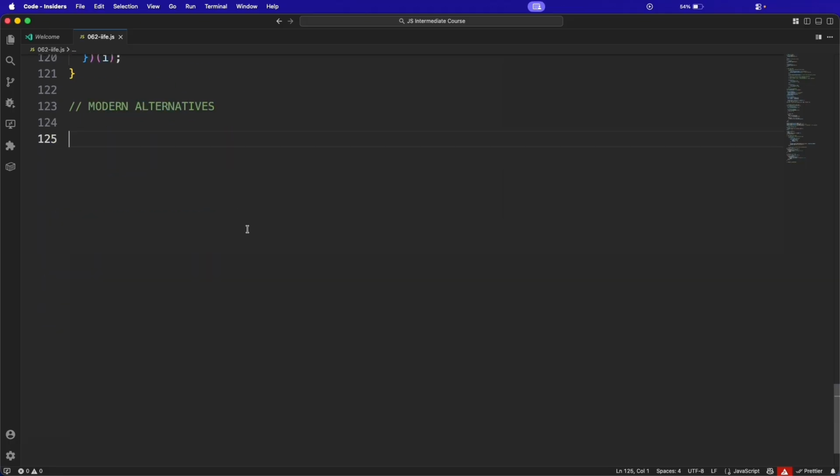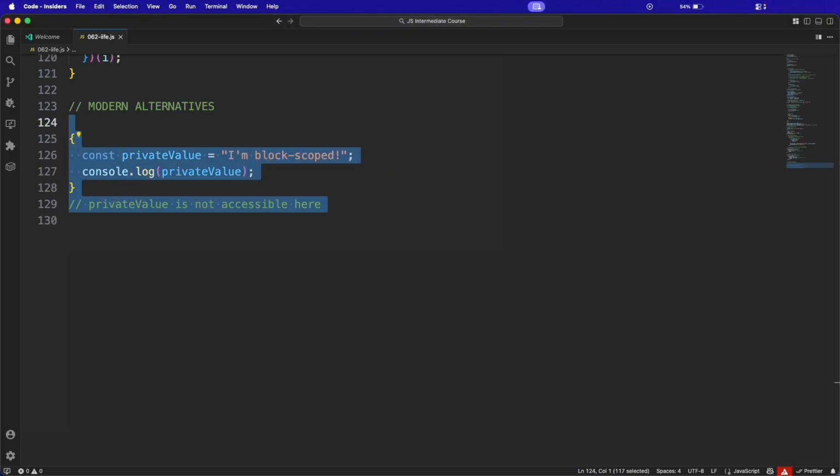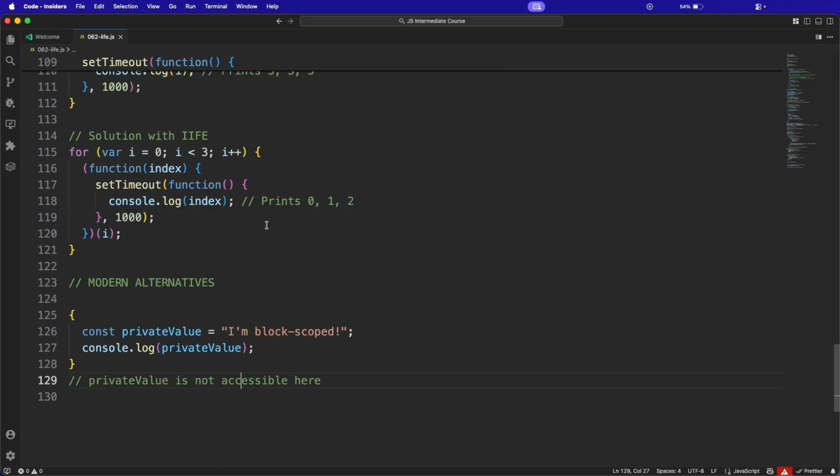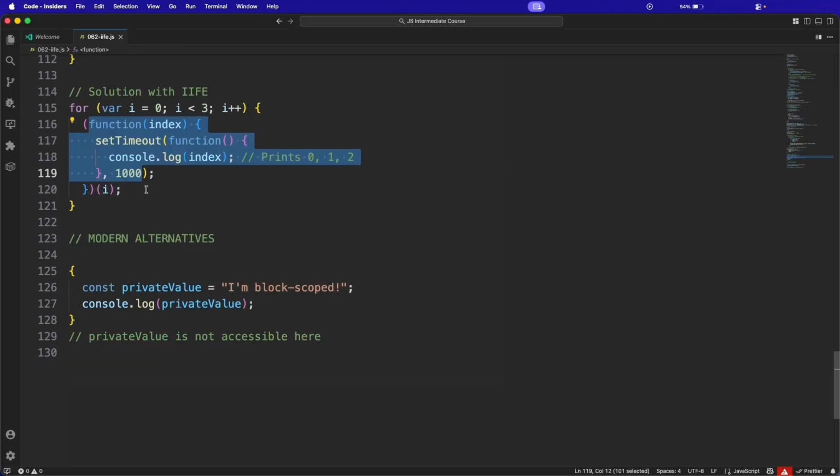Okay, now the question is the modern alternative. Now I should mention with modern JavaScript, we have block scope and let and const, and we have ES6 modules. So IIFEs are less critical than they used to be. You can often use a simple block scope. IIFEs are still useful when you need to return a value or create a closure immediately. And they are essential for understanding legacy code. Okay. For the modern way, we actually don't use this, right? Because we already have block scope, so we don't need it anymore. But for legacy purposes, we need this.